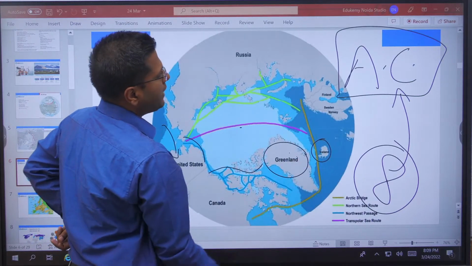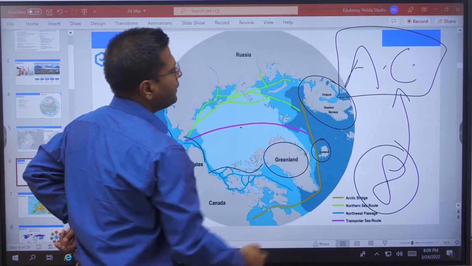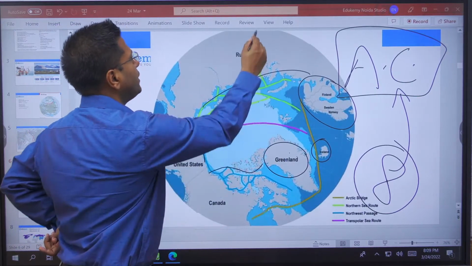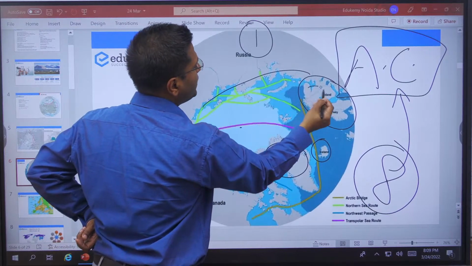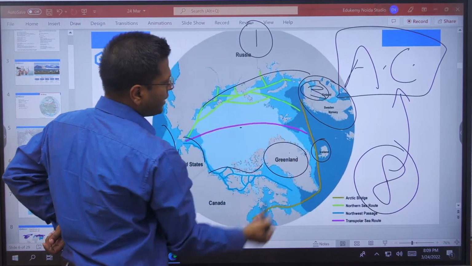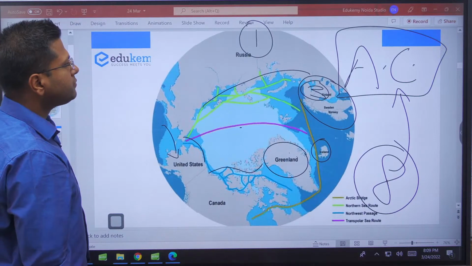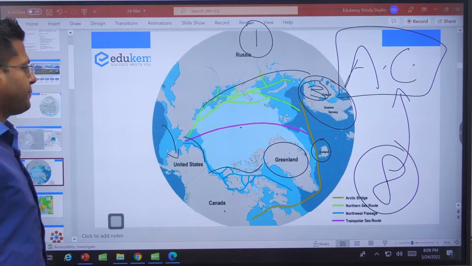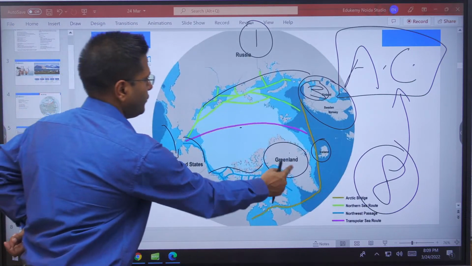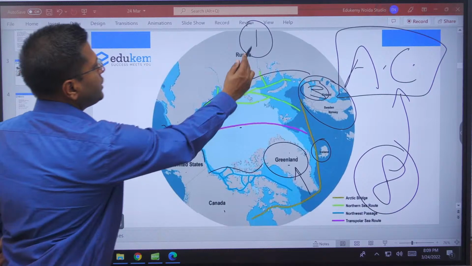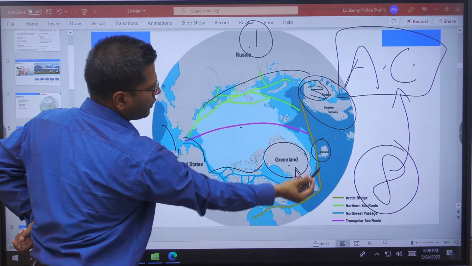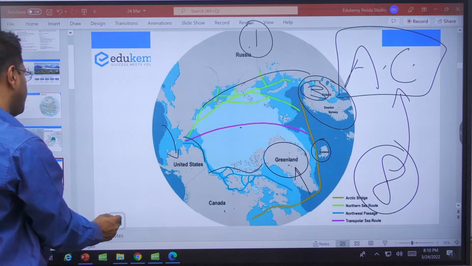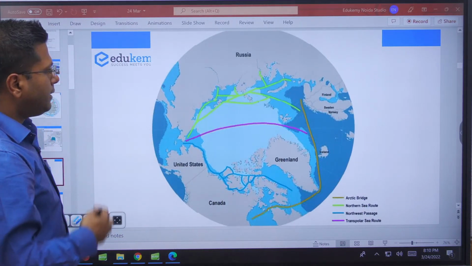Iceland is another country, and 3 countries in Europe, Finland, Sweden and Norway, and then we have a huge one, Russia. So Russia being 1, 3 more European economies here, 4 countries, Iceland being 5th, and then we have Canada, United States and Denmark, which holds Greenland. So there are 8 of them: Russia, Finland, Sweden, Norway 4, Iceland 5, Denmark 6, Canada 7 and USA 8. 8 countries which are members of the Arctic Council.